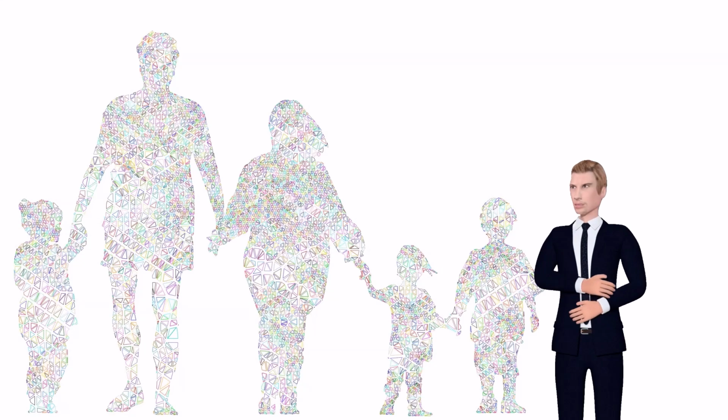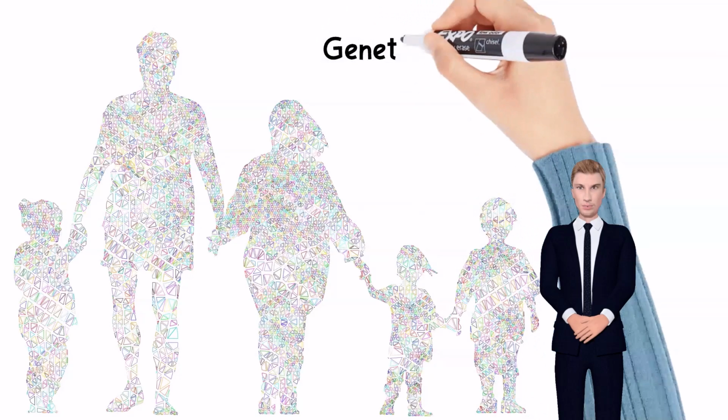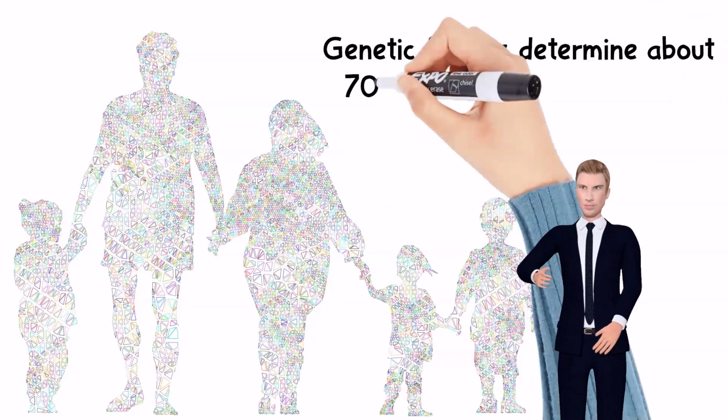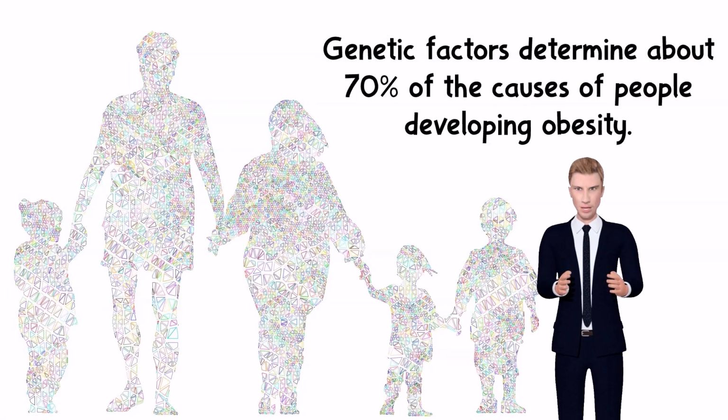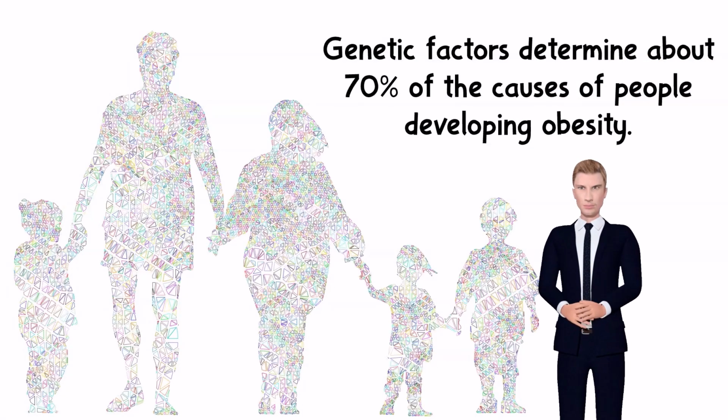In 1991, Stunkard again strengthened the conclusions of his research by examining how much influence genetic factors had on a person's body image. The study concluded that genetic factors determine about 70% of the causes of people developing obesity.